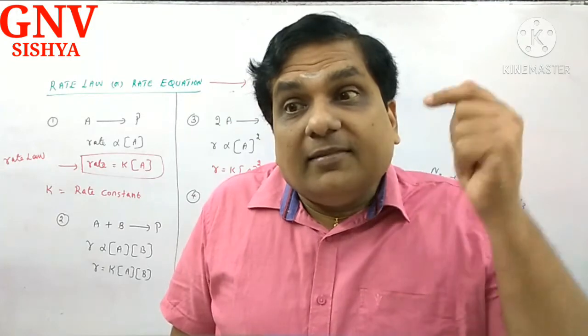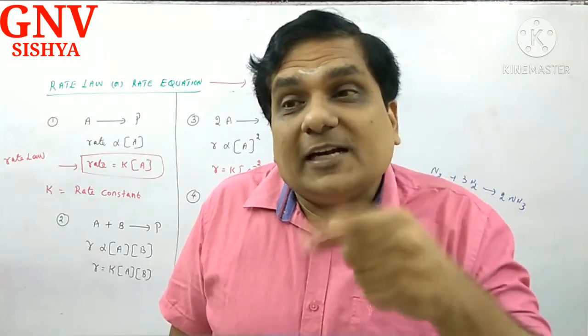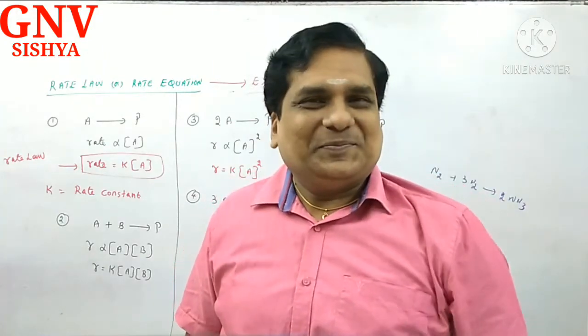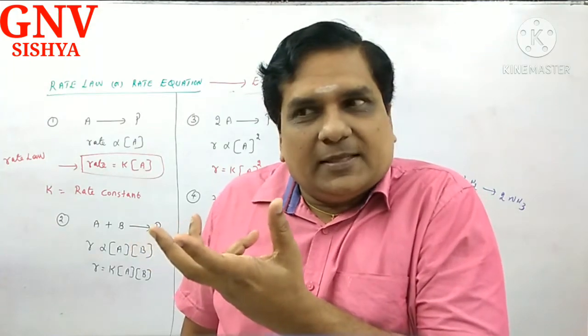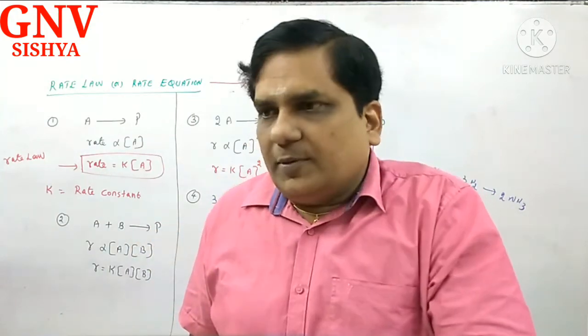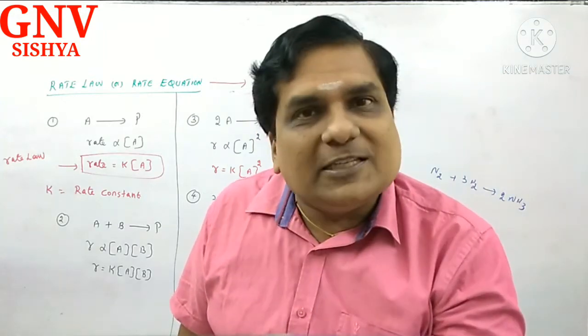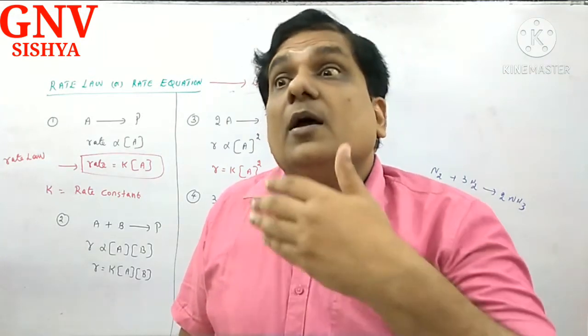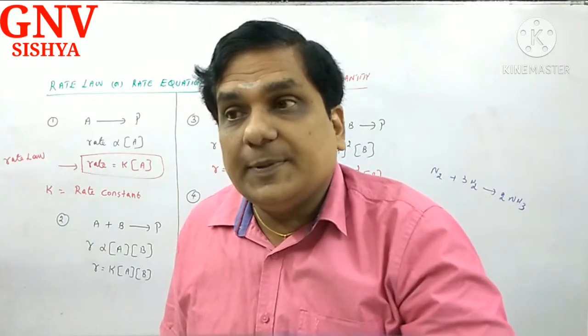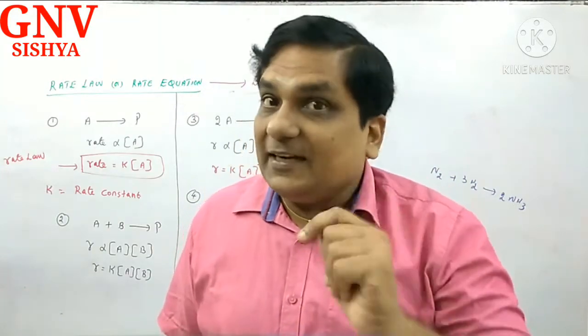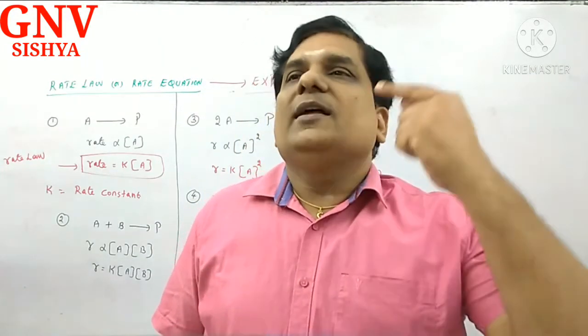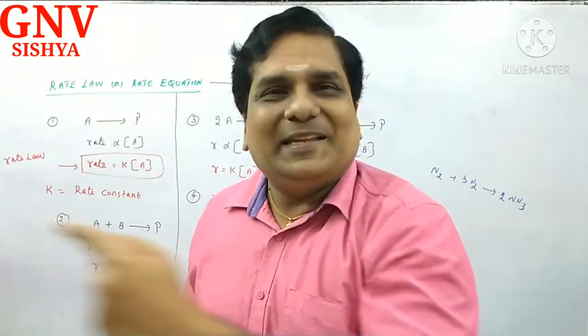Kinetically means they are involved in the determination of velocity. Stoichiometrically they participate, no doubt, because the reaction occurs stoichiometrically. But kinetically, will they participate? Kinetically means whether all the reactants will determine speed or any one will determine speed. Correct? That is why, again I am telling you, rate is an experimental quantity.